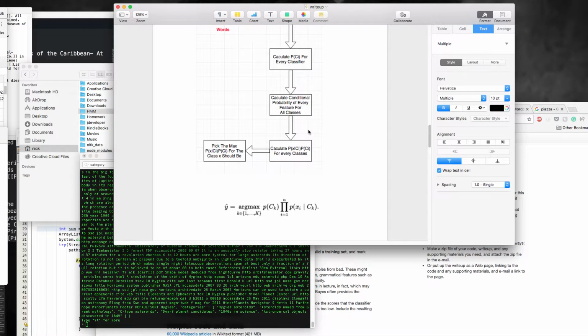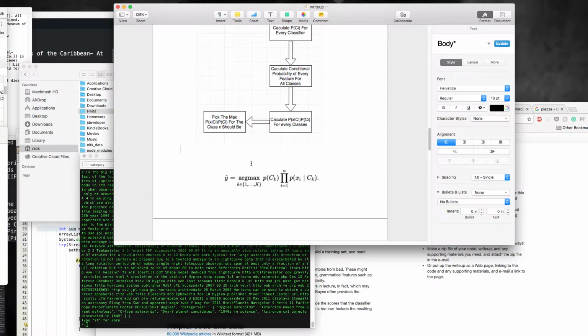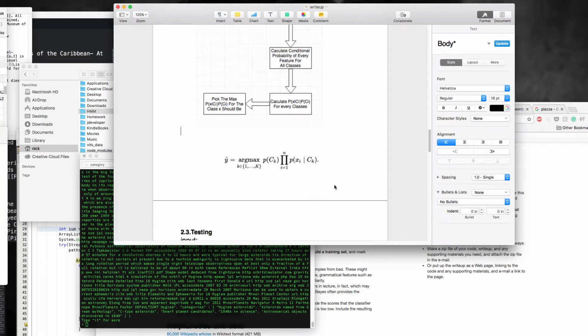Then we calculate the probability for all classes, and finally we pick the class with the maximum probability. Here is the formula I'm using.